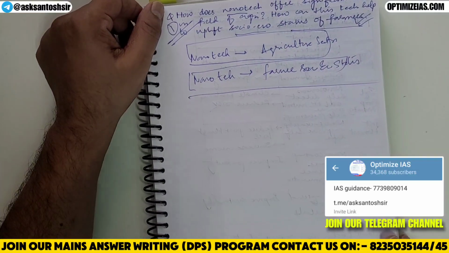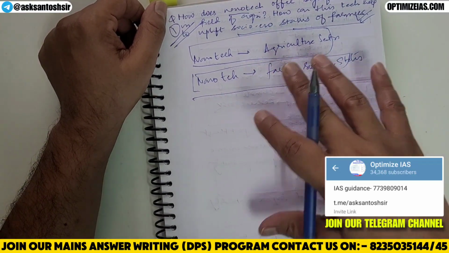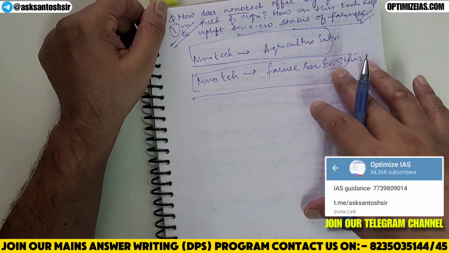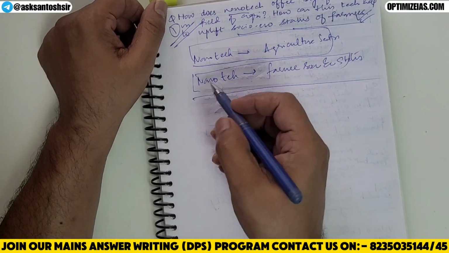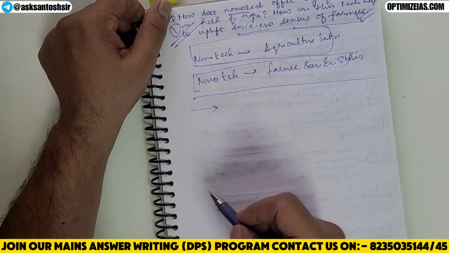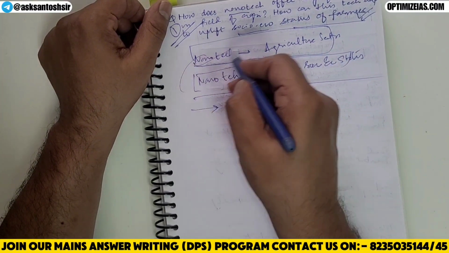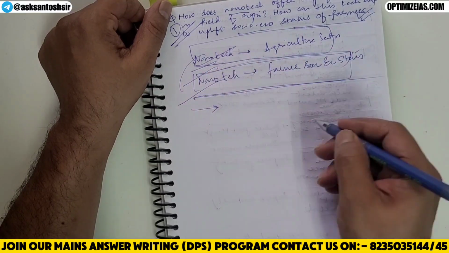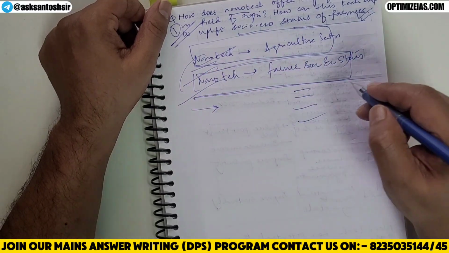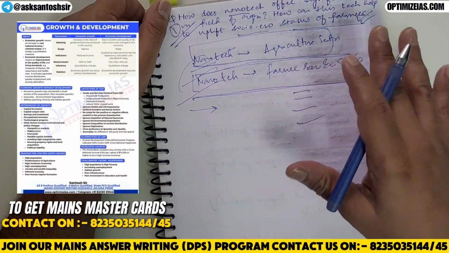Okay, so how can you write this answer which is logical? So one way of writing the answer which is the average way. What is the average way of writing? That we will give one line introduction and then what we will do, we will give a heading nanotech and agriculture. We will write 3-4 points and then nanotech and farmers, we will write 3-4 points. This is one way of writing which generally everyone will write the answer like this.